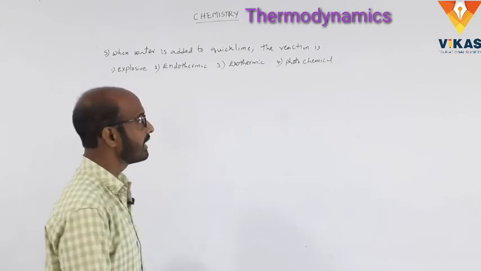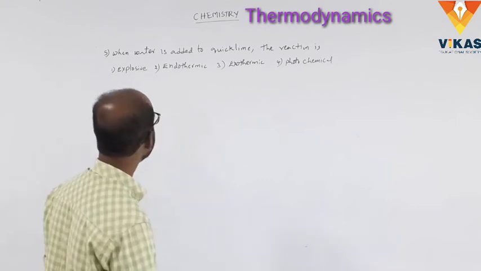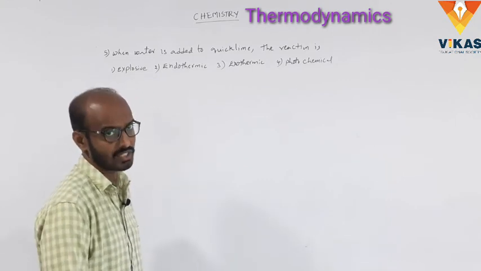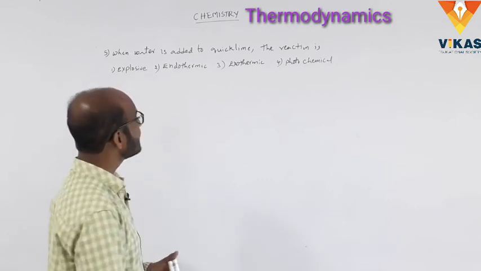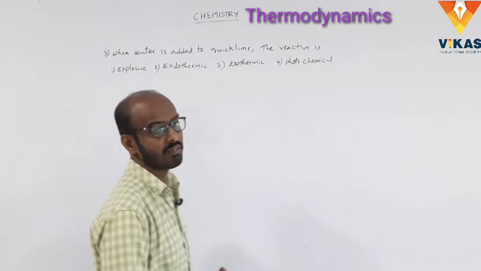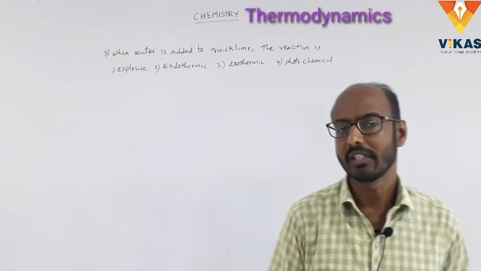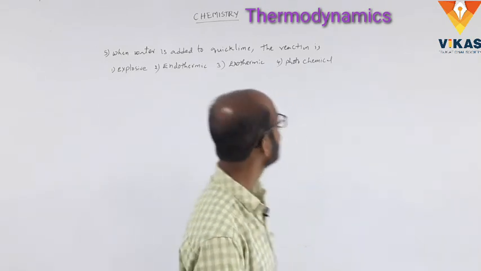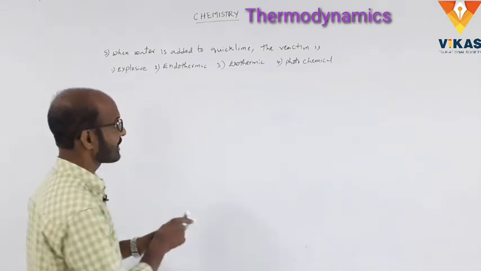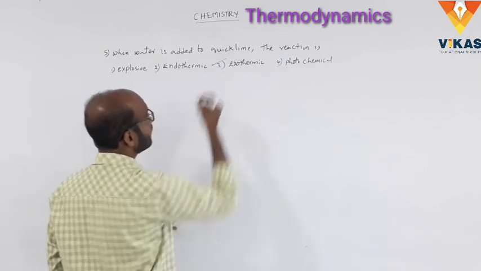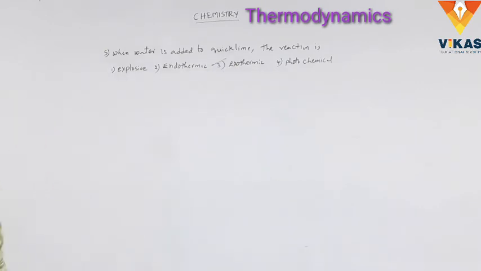The liberation of heat energy is called an exothermic reaction. So the answer is the exothermic reaction. Okay, and next one.